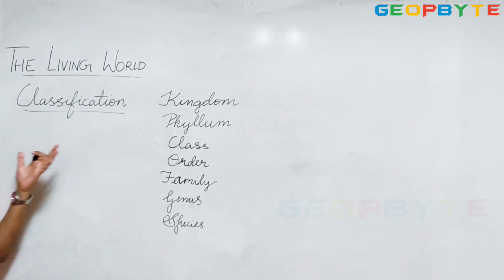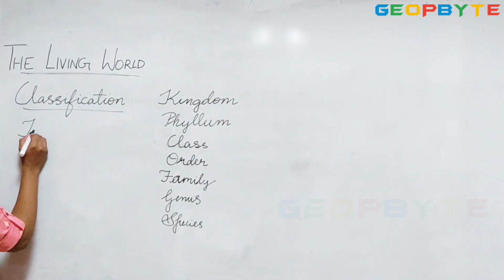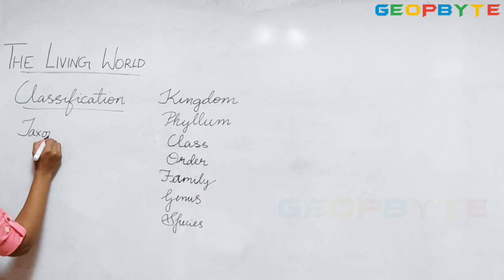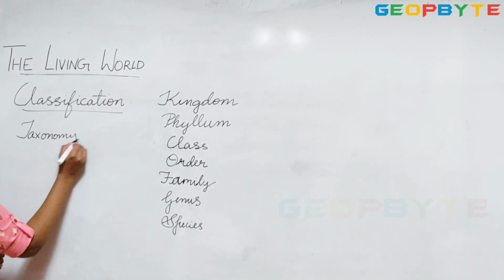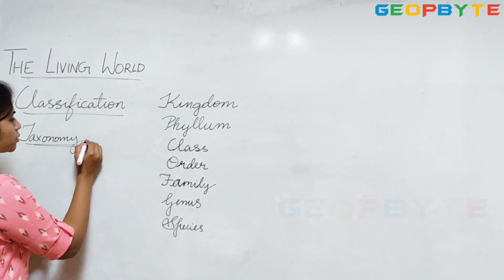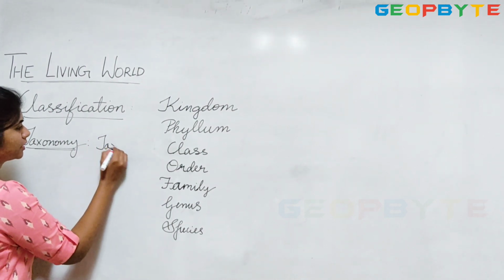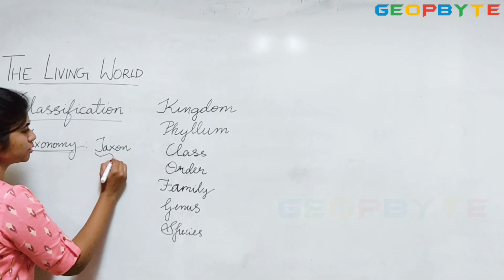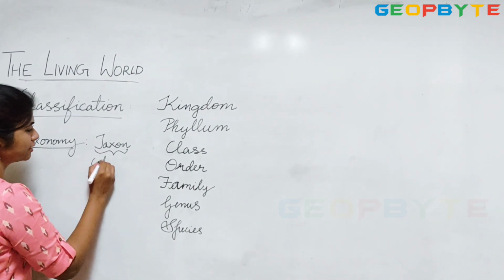Now the classification which scientists have done is a taxonomical classification, where each category is known as a taxa. A taxon is the singular, a single category.